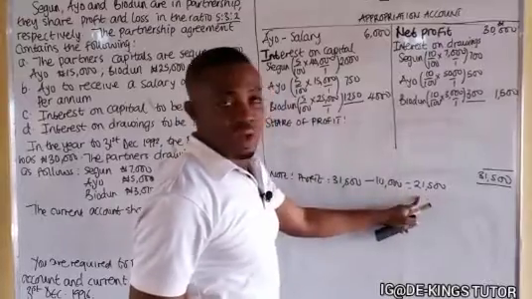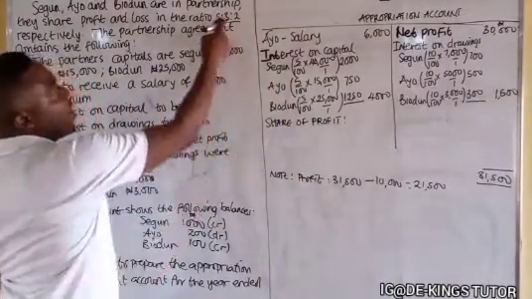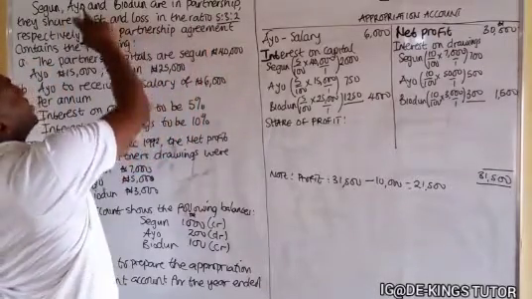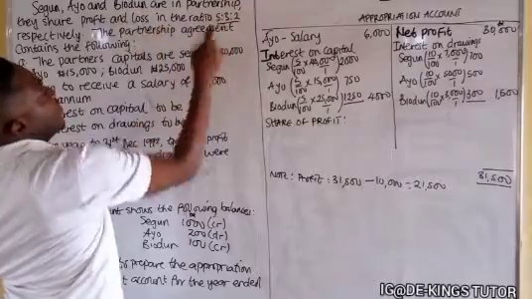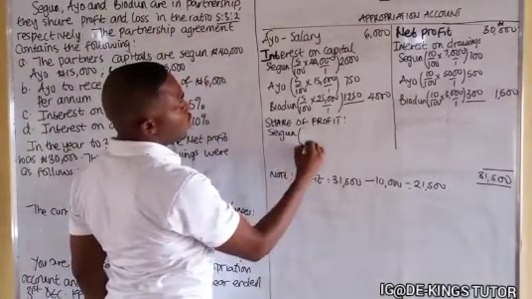This is the profit now, so it will be shared in this ratio, 5:3:2. It means the first name has this, the second name has this, the third name has this.